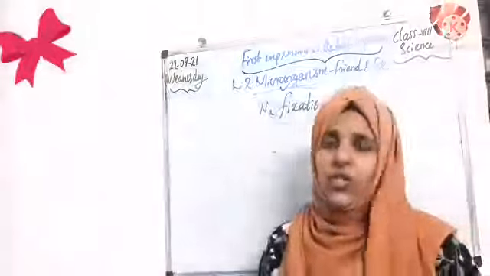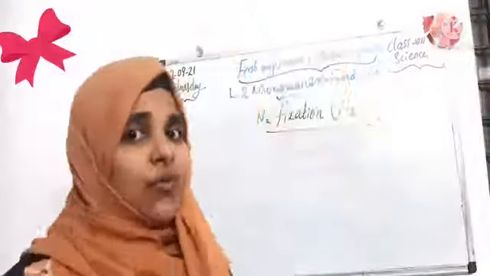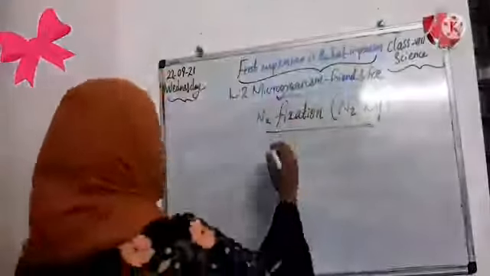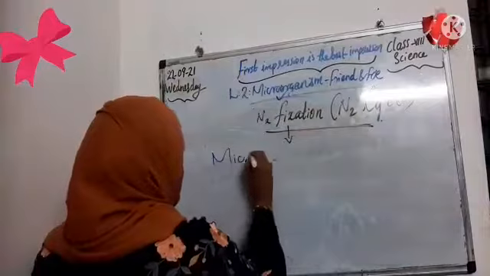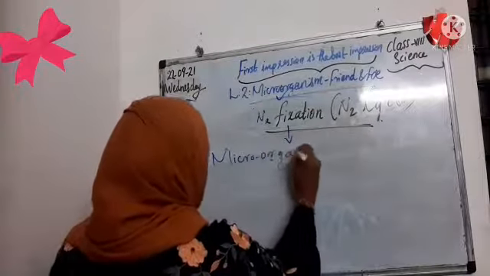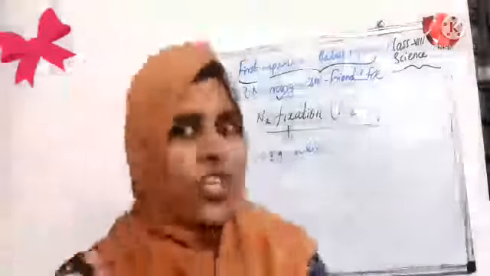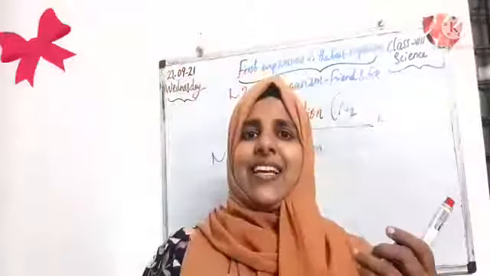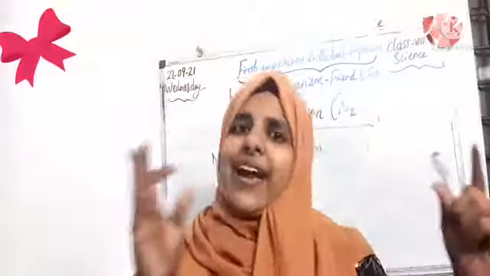So now we are going to learn about the nitrogen cycle. Students, we all know that one of the main important functions of microorganisms is nitrogen fixation. So which microorganism helps with nitrogen fixation? We already discussed in our 7th grade one bacteria which helps with nitrogen fixation.